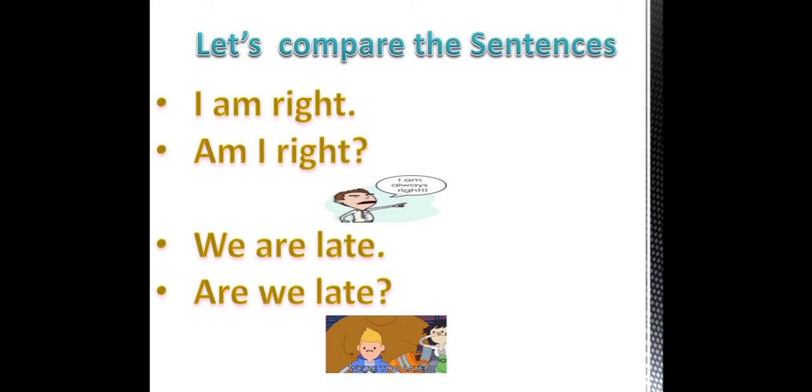You put the verb in the first place, so you change the sentence to, am I right? We are late. Here, you put the verb are in the front and you put the subject, which is we, after the verb. So, the sentence becomes, are we late?